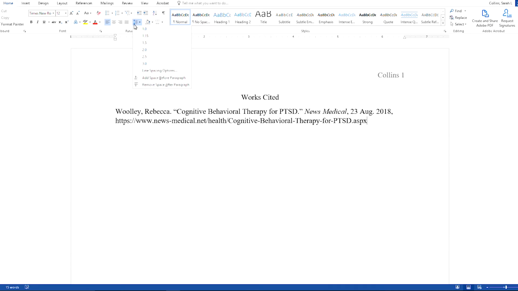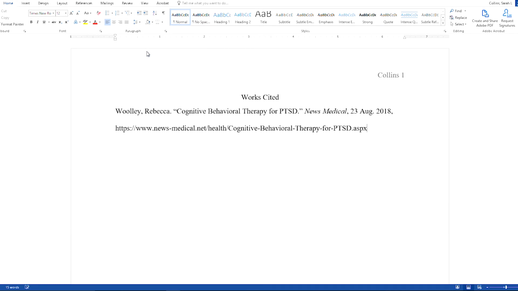So we're just going to go ahead and double space it, which is Control 2, but just for the purpose of showing you the menu options here. And then we need to do our hanging indent. We have a whole video on how to do a hanging indent, and I can direct you to that. But for the purpose of today, just know that the keyboard shortcut is Control and the letter T as in tiger. And wow, there we go, there's a citation.